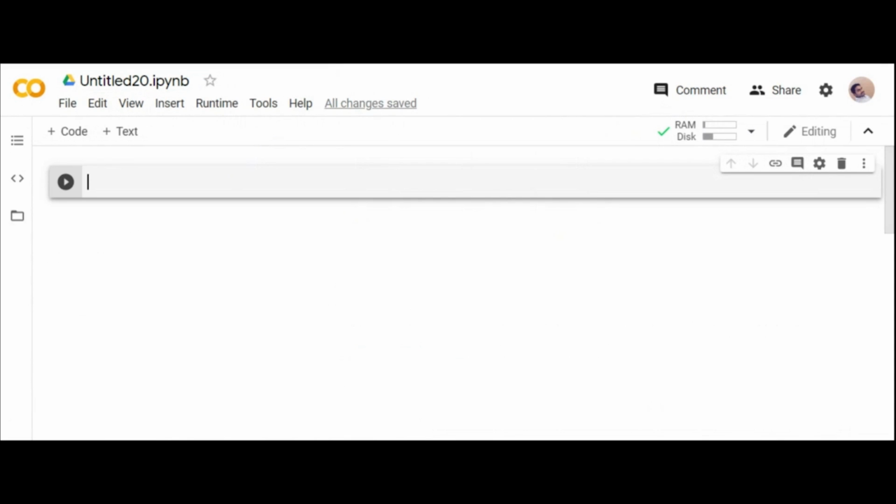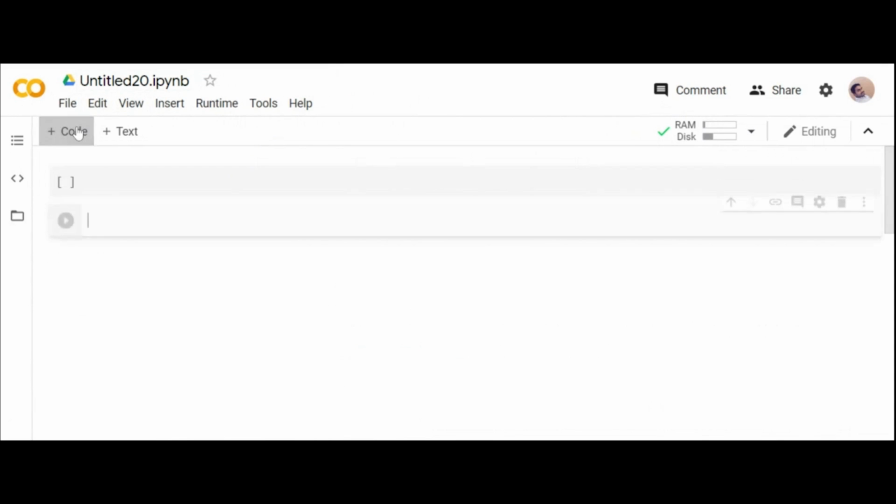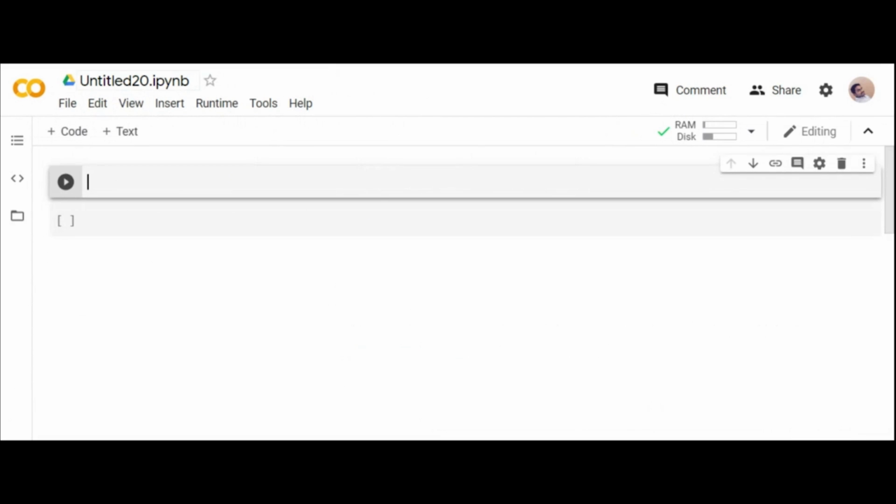So you have all the options. You can click for code for a new cell. You can rename this and share it with your friends, and it will automatically save to your drive. That's what Colab is, even though it is very new to you. Jupyter Notebook you need to get from the Anaconda platform. You need to install either Jupyter Notebook or Anaconda. It will take your space, right? If your system is of low configuration, then your system hangs. It will take more processing speed.